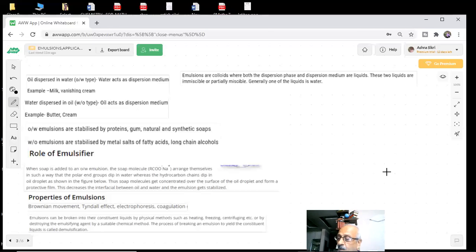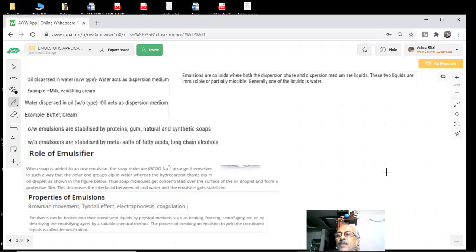What they form is an emulsion. So the last topic of this chapter, emulsions, are colloids where both the dispersed phase and dispersion